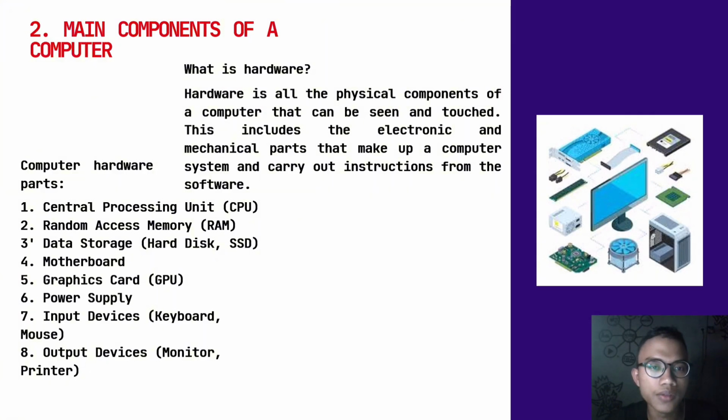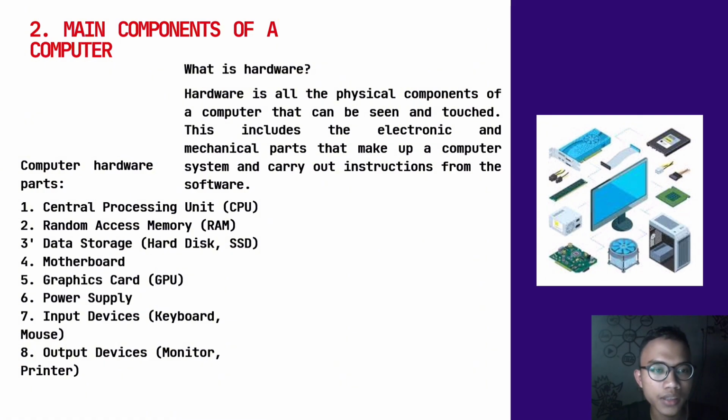This is hardware. What is hardware? Hardware is all the physical components of a computer that can be seen and touched. This includes the electronic and mechanical parts that make up a computer system and carry out instructions from the software.